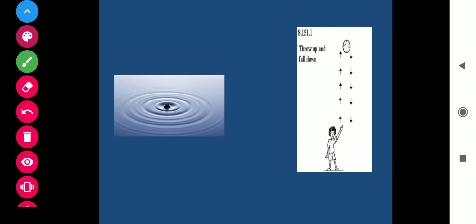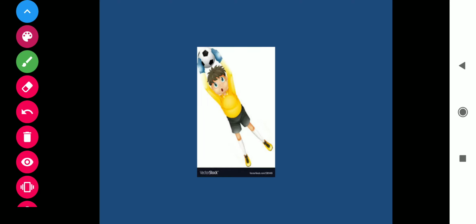Next example. When you catch a ball, the ball has some speed before the catch. The initial speed is greater than 0, and after the catch the final speed of the ball is 0. So it's a case of retardation since the speed of the ball is decreased.